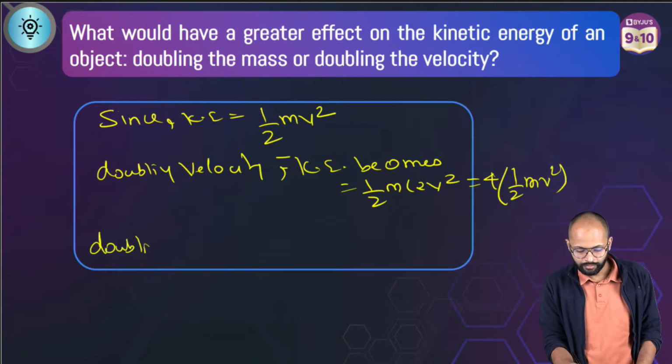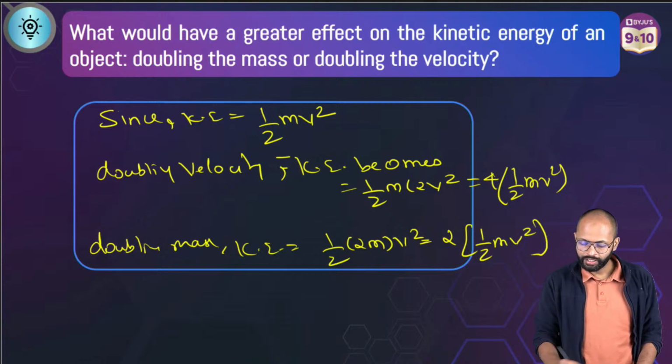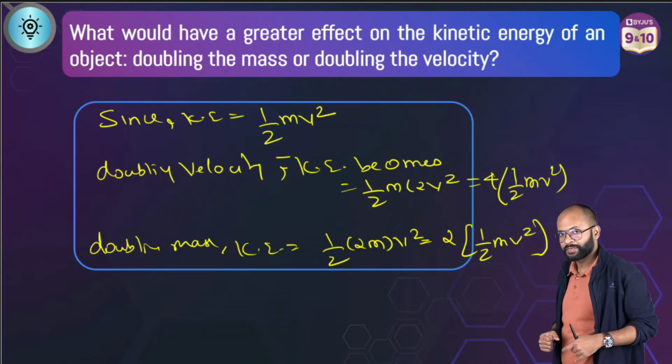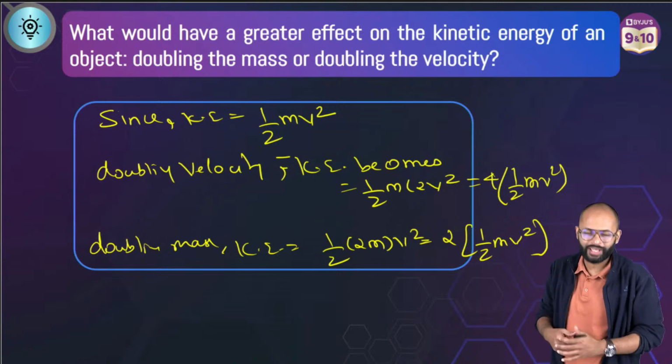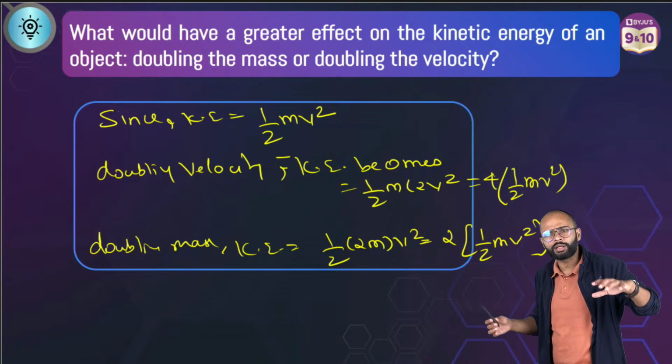Doubling the mass, kinetic energy becomes how much? Half into 2m v square means twice of half mv square. That is, if you double the velocity, kinetic energy becomes 4 times. If you double the mass, kinetic energy becomes twice. Which is bigger? Whose effect is more? Velocity's, because it has a square term.